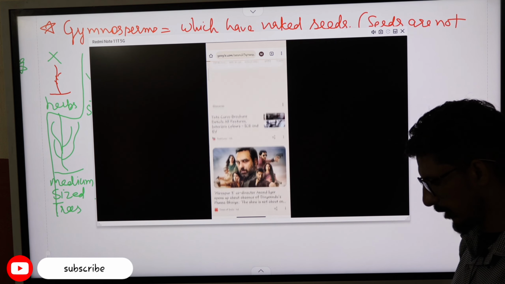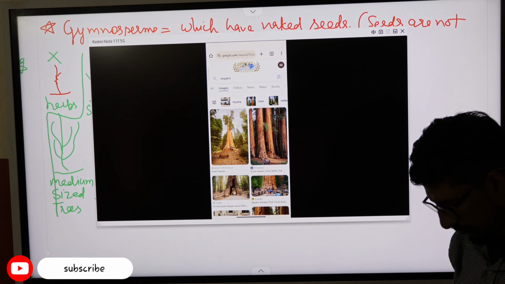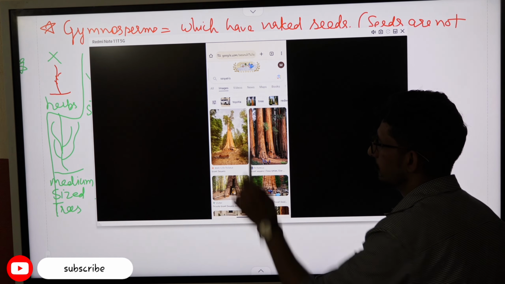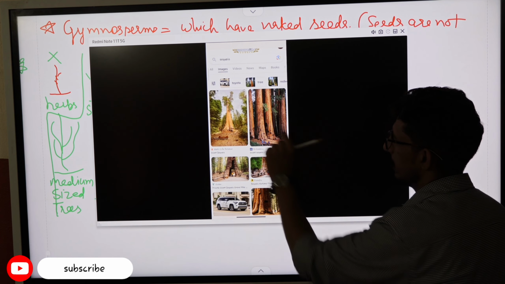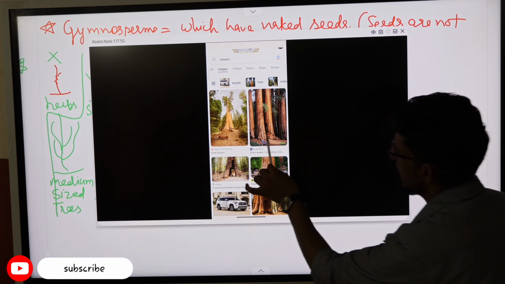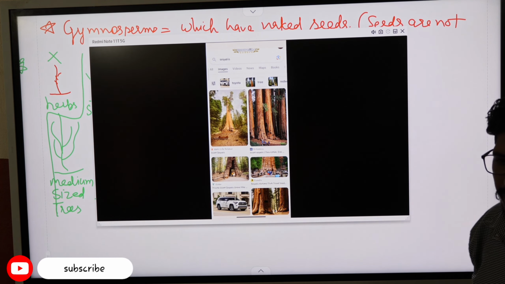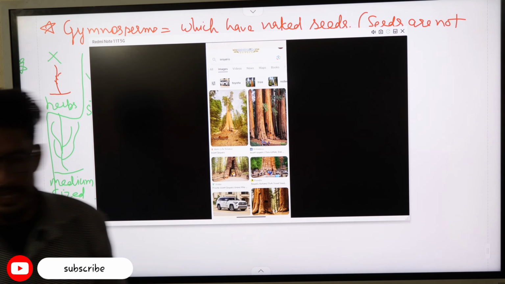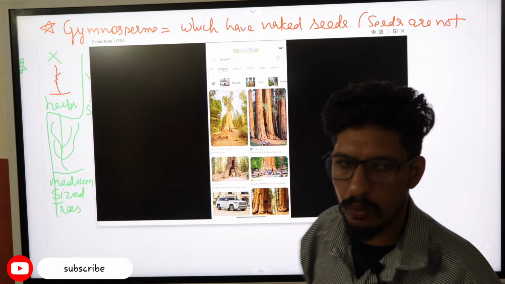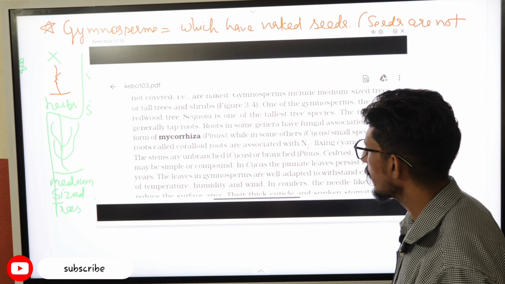Let me show you the Cycas, if the network is available. That is the giant Cycas. Clear? See, here are the people standing in front of the trees. So it is that much in height. And when you cut the trunk of this tree, it would be of which color? Red color. That is why it is known as the redwood tree. Clear? And its scientific name is Cycas. Good.